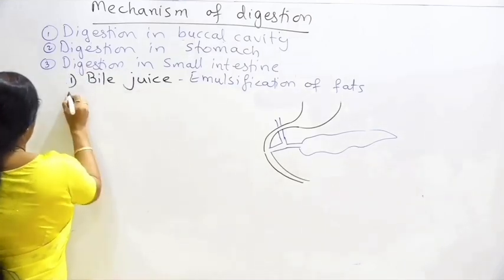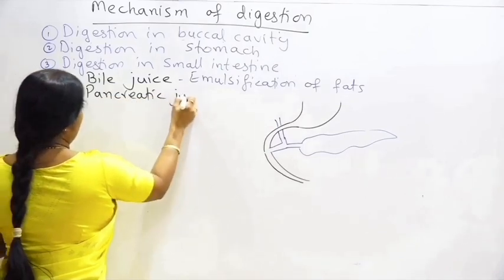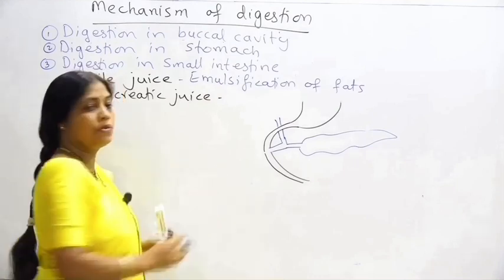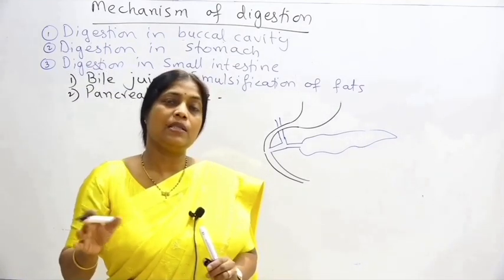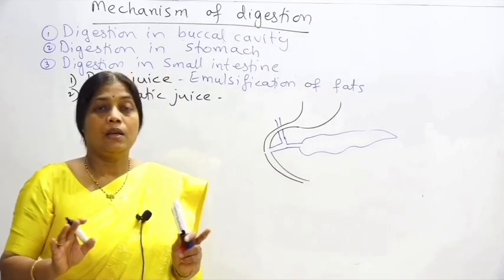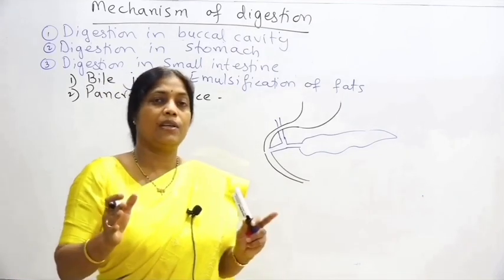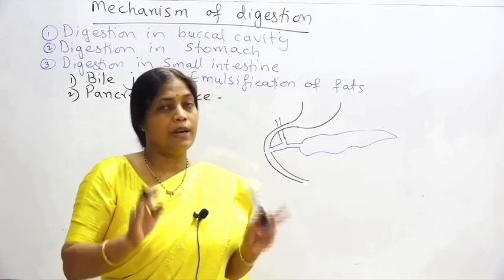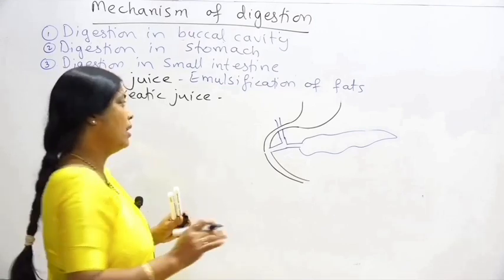Next we will find the second juice that is coming is the pancreatic juice from the pancreas. This pancreatic juice has all the enzymes for the digestion of proteins, carbohydrates as well as fats. But again, it doesn't convert them into the simplest end products. There is a partial digestion of all proteins also, fats also and carbohydrates also. So what are the enzymes that are present in the pancreatic juice?